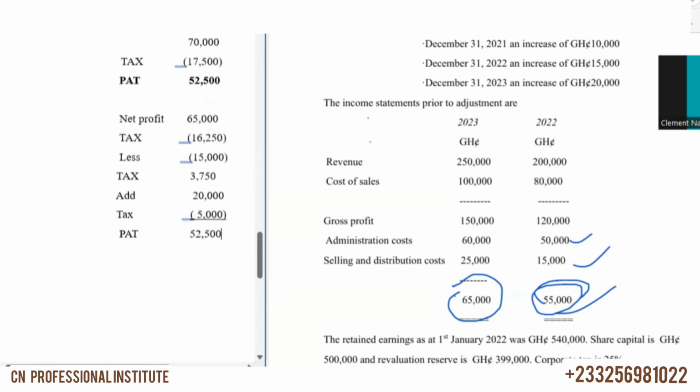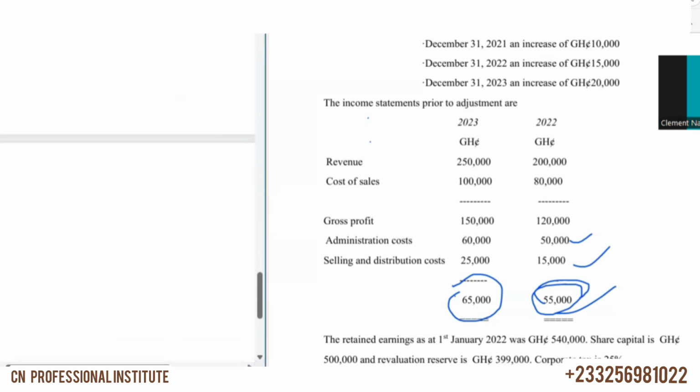Okay, so we have 52,500. Then let's go and adjust our retained earnings. So retained earnings, let's adjust the retained earnings. So with our retained earnings, we are going to have 2022.